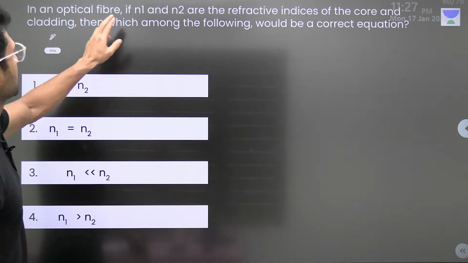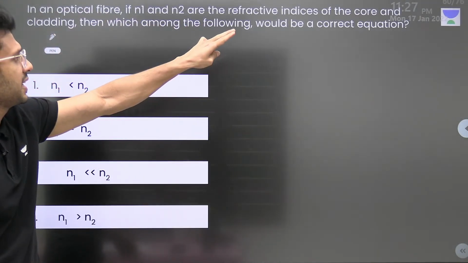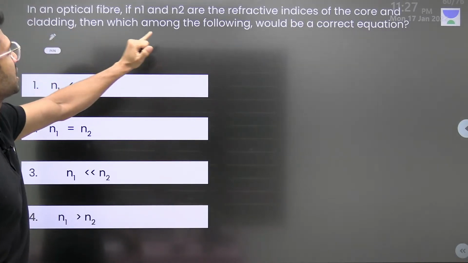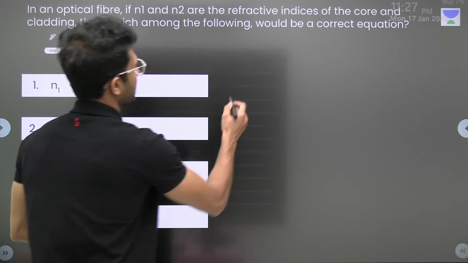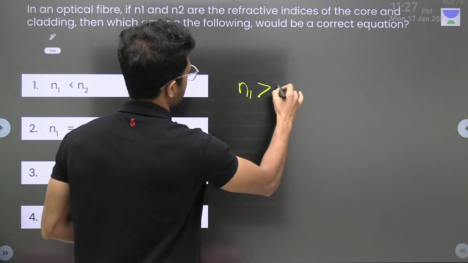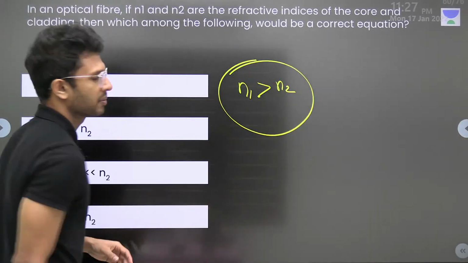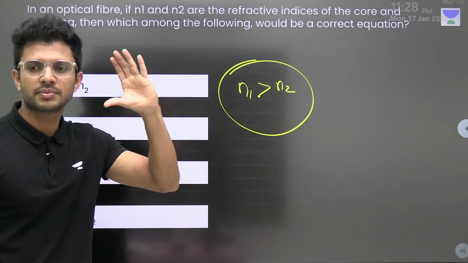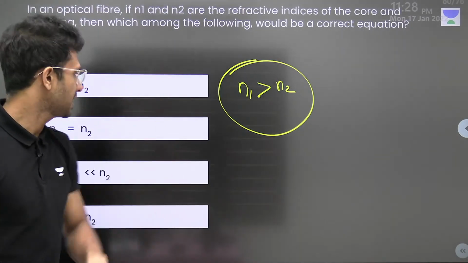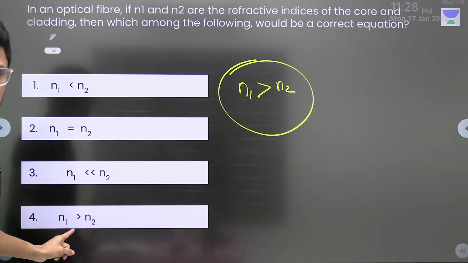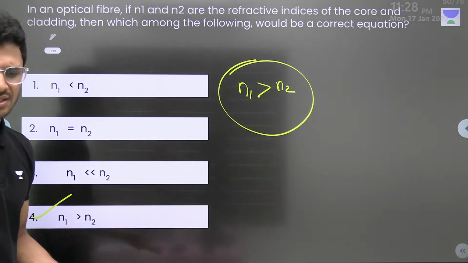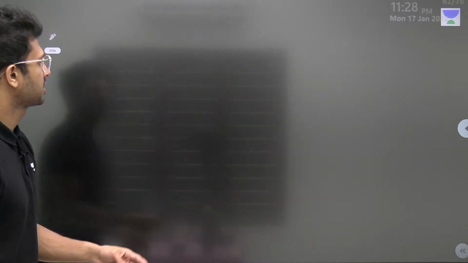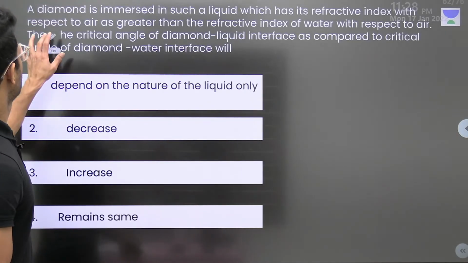Moving on. Next one. If N1 and N2 are the refractive index of the core and cladding, then which among the following would be correct? And we know that in optical fiber, the refractive index of the core N1 will be greater than the refractive index of the cladding. Core means the inside part and the outside part is cladding. Okay? So N1 greater than N2, option 4 is correct. Isn't it? Because it is a concept which we all have learned right there. Now, moving on.